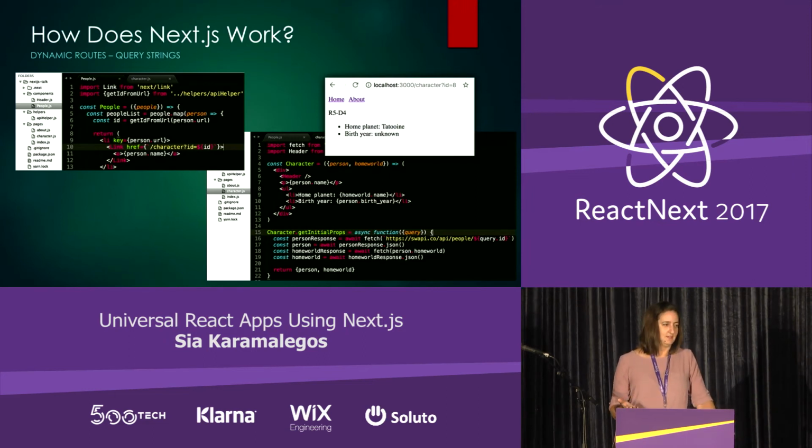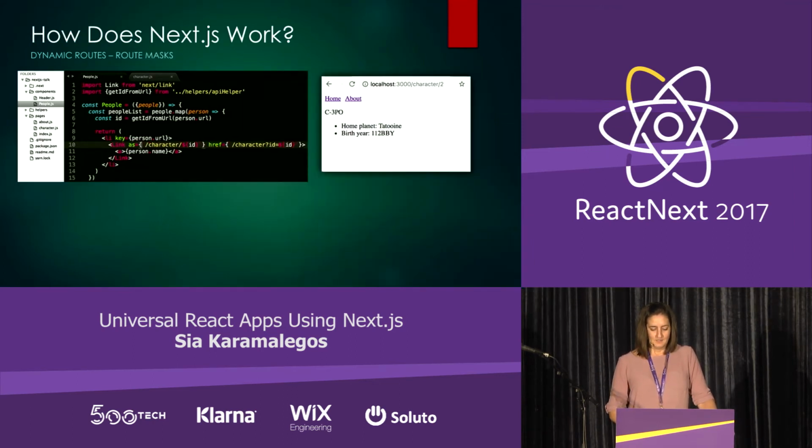But what if I want a prettier URL? That URL is kind of ugly, right? Like, objectively speaking, we're not actually searching. We want it to look like it's a regular route. So how do we do that? We do that with route masking.